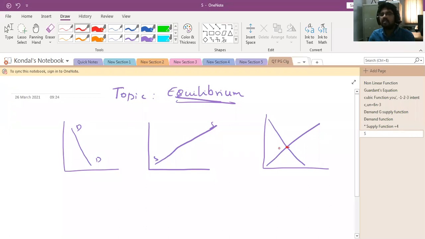When the demand and supply are equal, this price is called the equilibrium price, with the quantity demanded and quantity supplied. Where the demand curve and supply curve intersect at a particular price is called the equilibrium price. Is it clear?